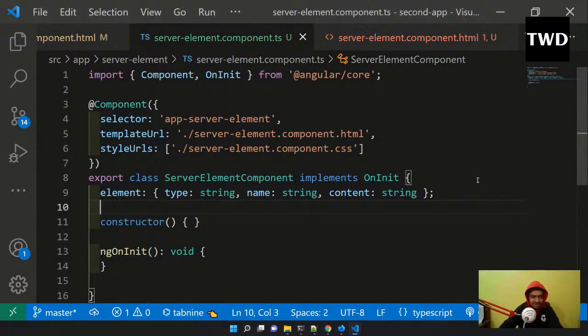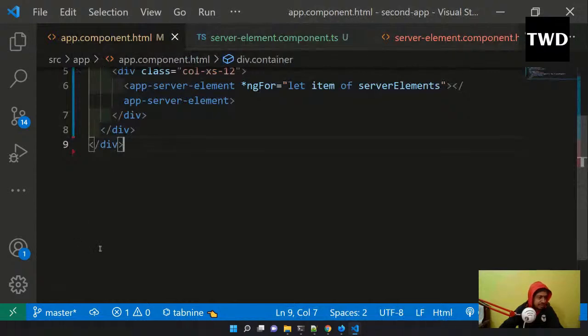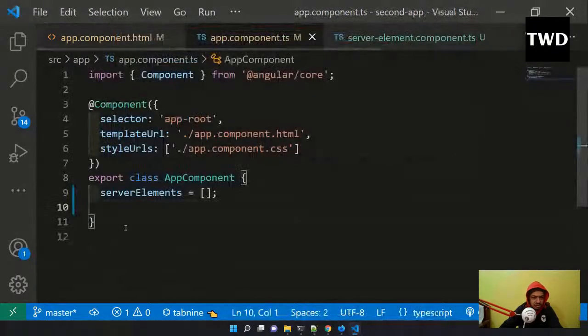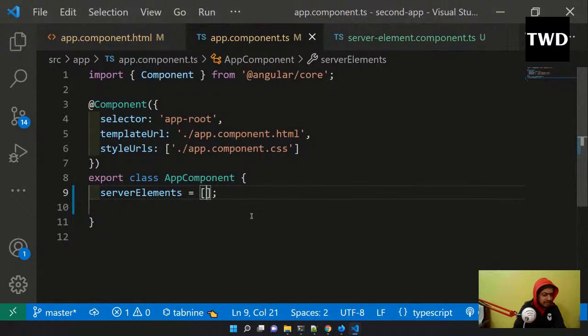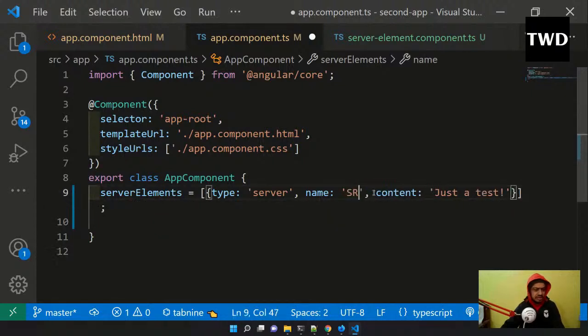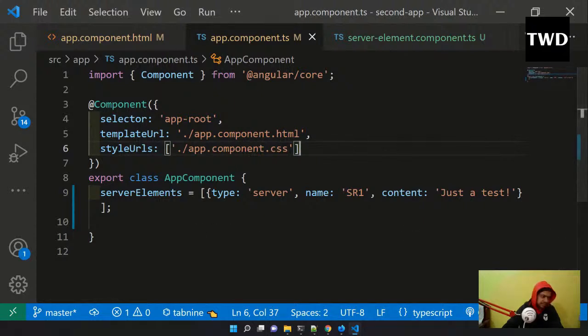Now after this, we still have a lot of things. We have to open the app component.ts file. I should not close these things. In the app component.ts file, we come, and here the server element is there. I have to pass something here. So type is server, name is maybe test server or sr1, and content just test is more than enough. So I have this server elements in which I have an object.